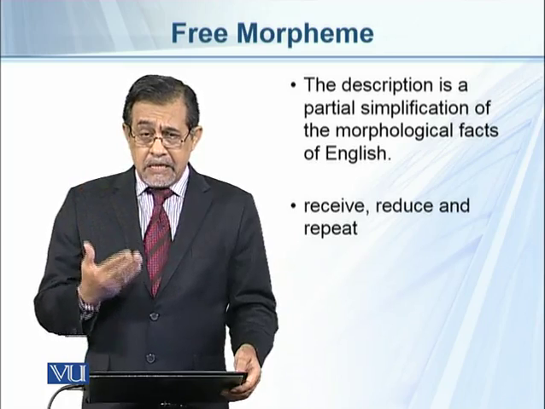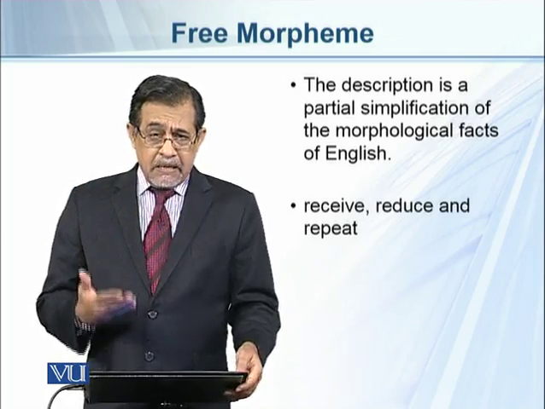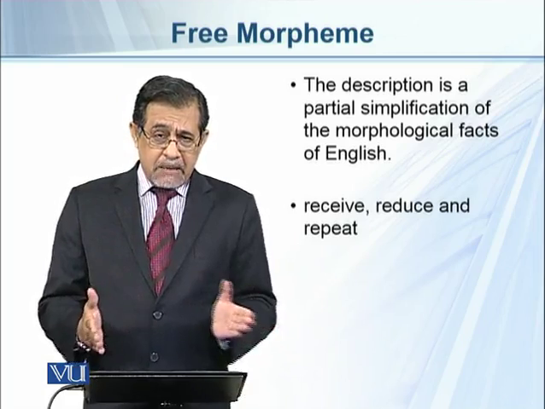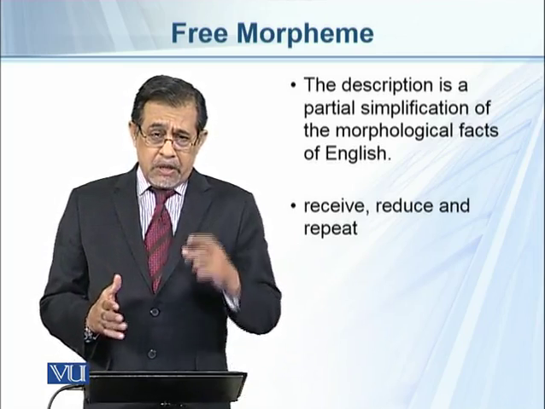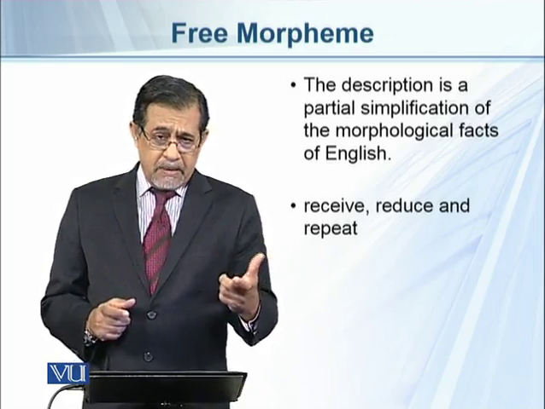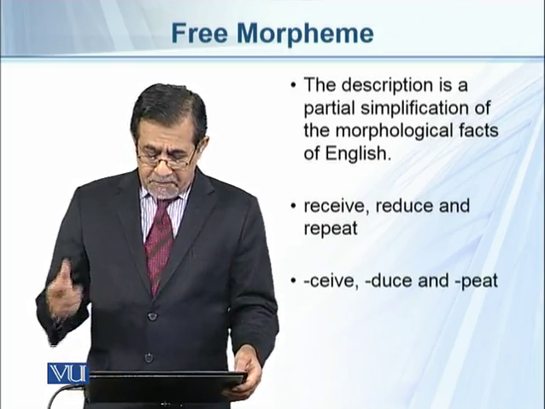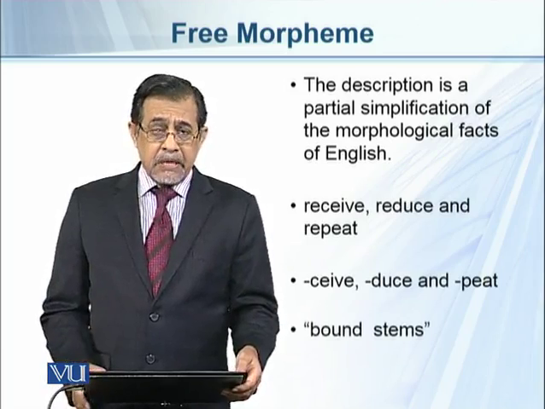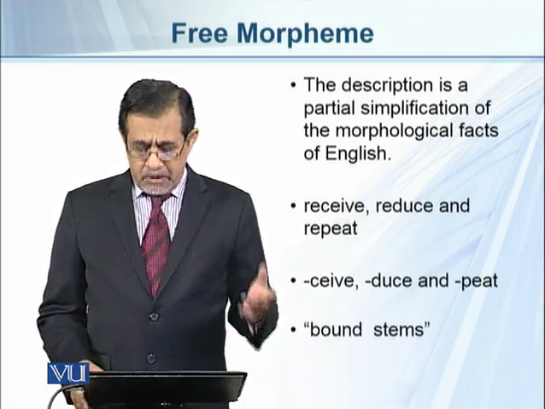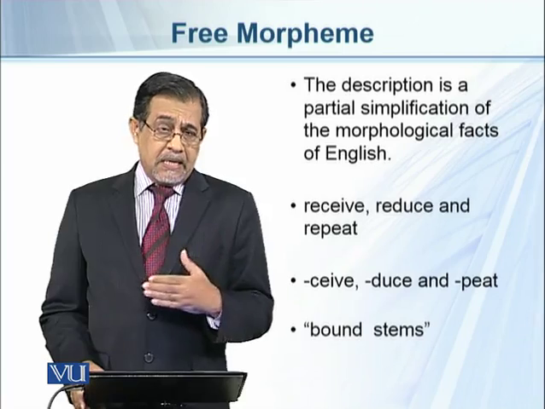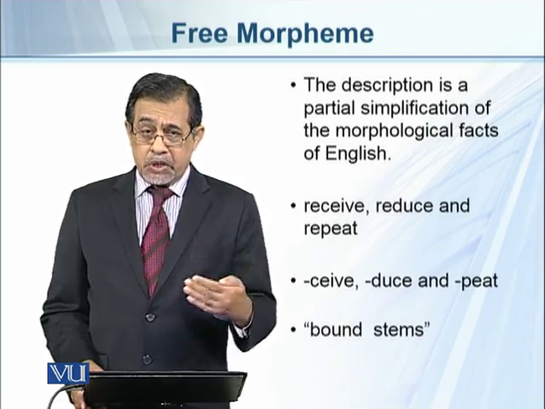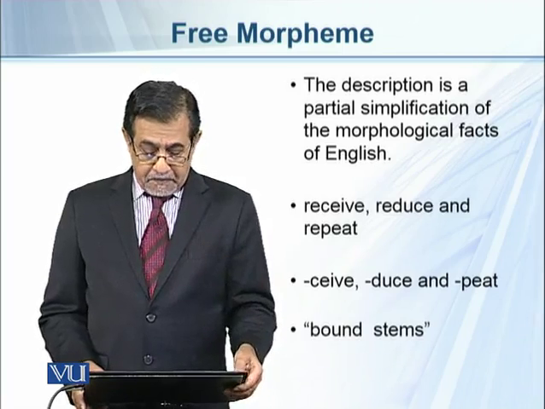But these three words tell us that sometimes the stem is also like a bound morpheme. It cannot stand alone. So sieve, deuce, and peat cannot stand alone. So they are called bound stems because they cannot be used independently.